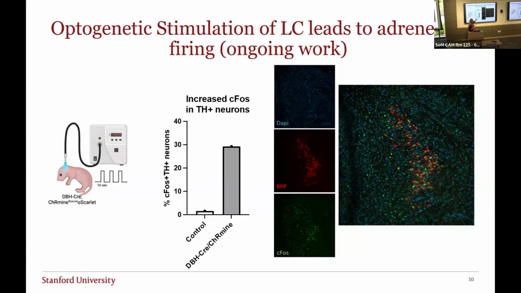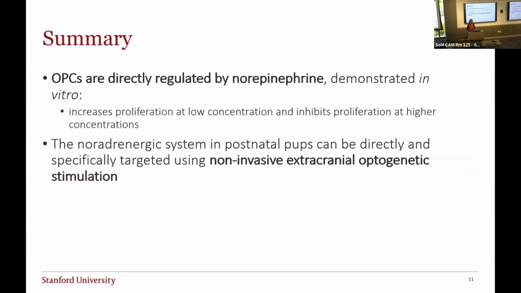And so you can see I only have a couple of mice in each of these groups, so this is ongoing, but I can already see a significant difference between the mice that are DBH-Cre Carmine. In other words, they're responding to the optogenetic stimulation. I'm seeing about 30% of those noradrenergic neurons are firing in response to light. And in my control group, the mice are undergoing all the same procedures, but I'm not turning on light, I'm seeing very few, about 1% firing. So again, this is ongoing work, lots of studies to be done still.